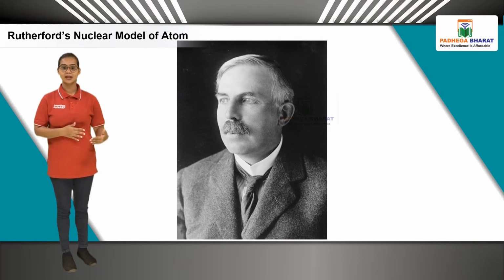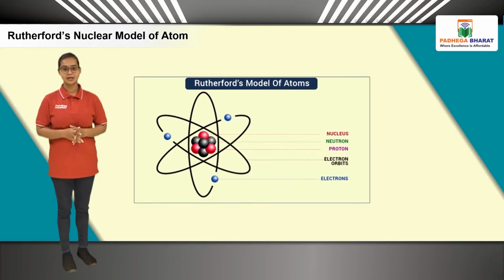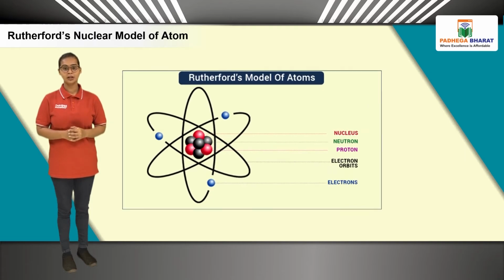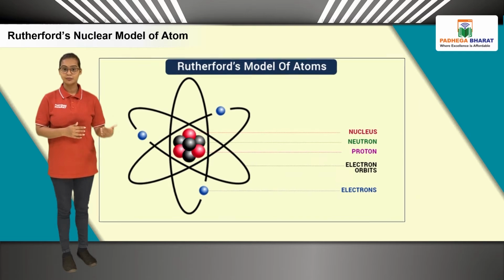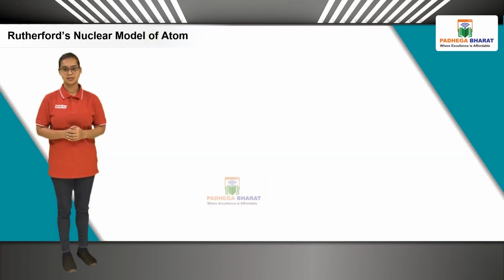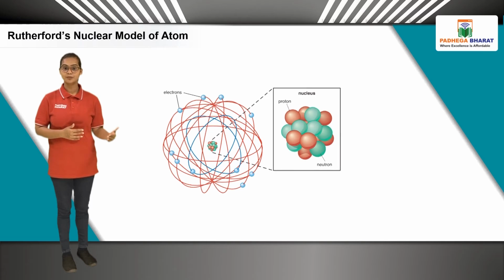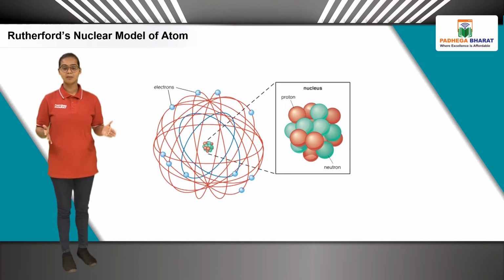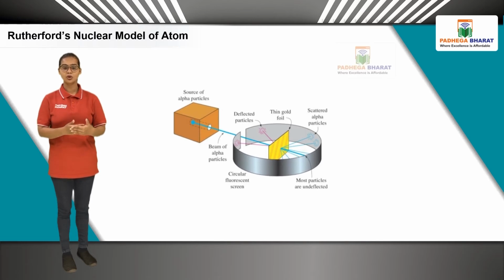Rutherford studied the inside of atom by his celebrated scattering experiment and put forth the nuclear model of atom in the year 1911. Rutherford took a very thin gold foil and bombarded it with positively charged alpha particles emitted by a radioactive element. He observed the path of alpha particles by means of a fluorescent screen around the gold foil.